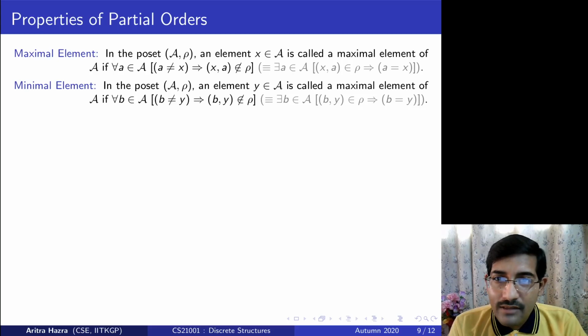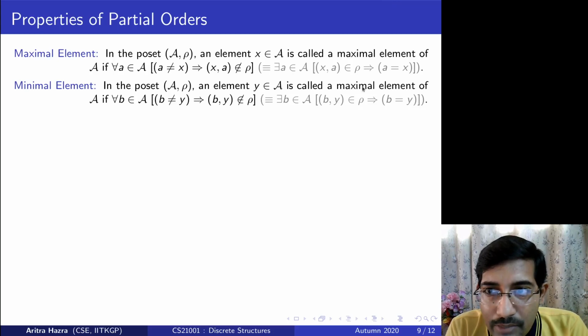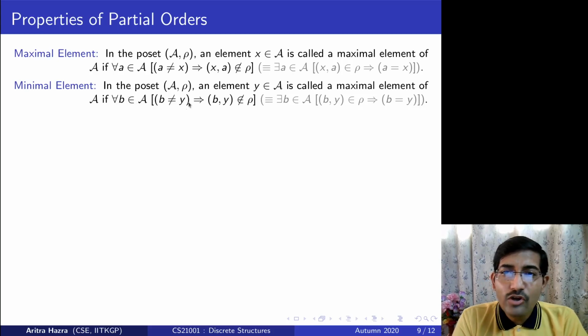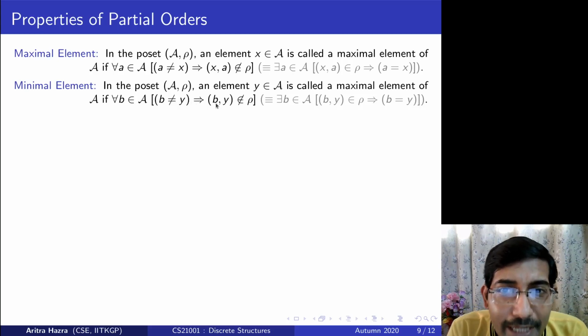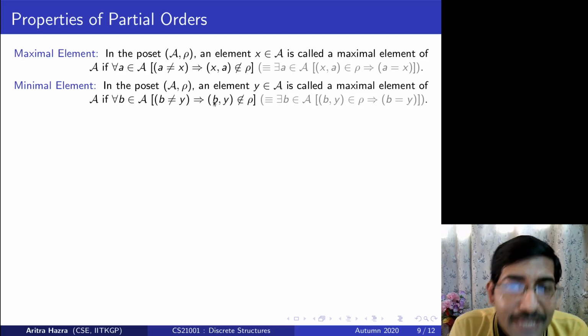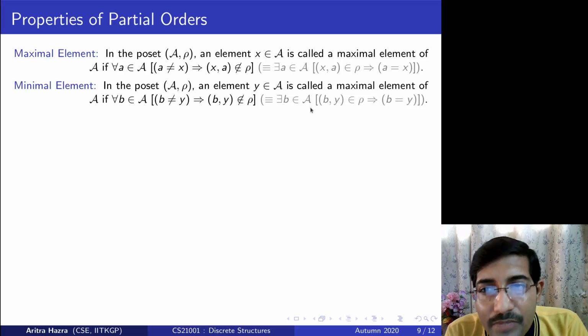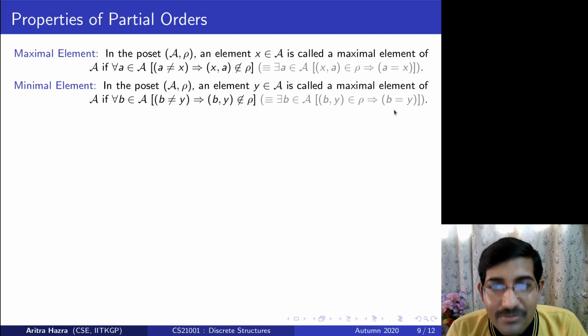Minimal element is the same, just the dual concept of the other. So this should be minimal. There is a mistake. For all b, if b is not equal to y, I say an element y is minimal if I will not find any incoming edge to y, that means any element b that relates to y. Similarly here we can say that there exists b belonging to A if I can have an incoming edge, that is from myself, due to the self loop, due to the reflexivity property of partial orders.